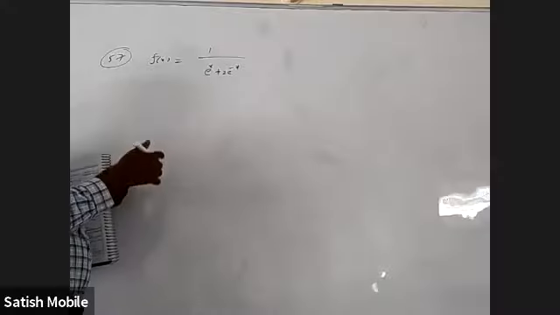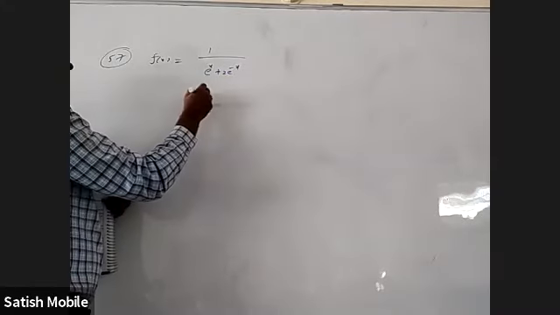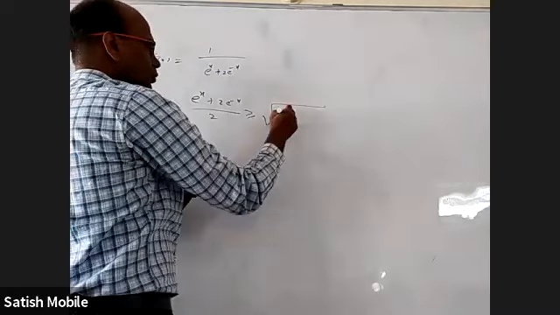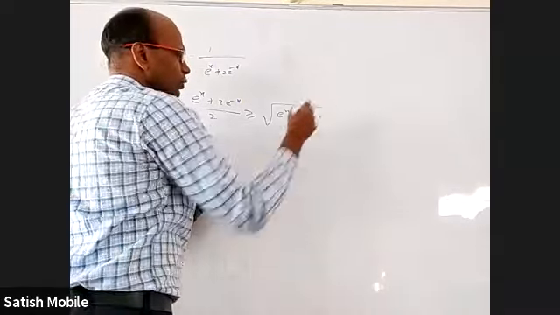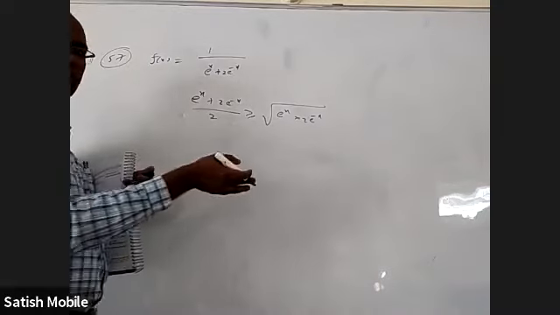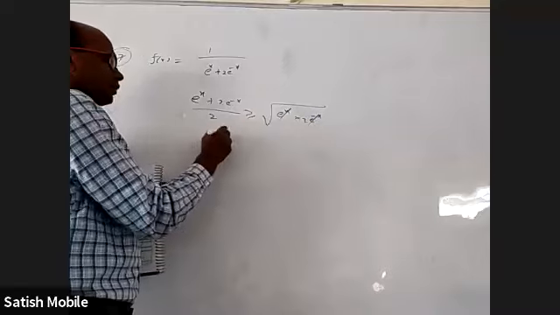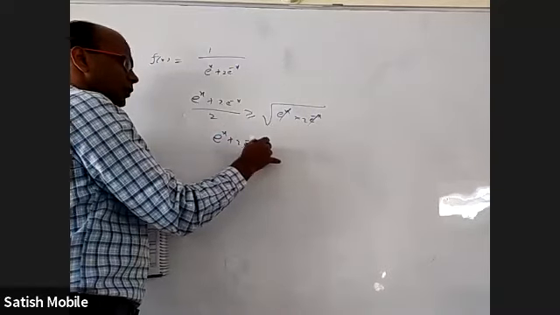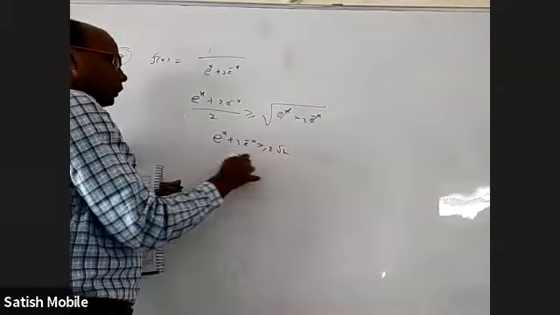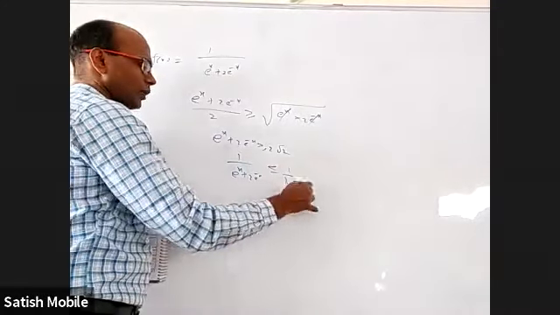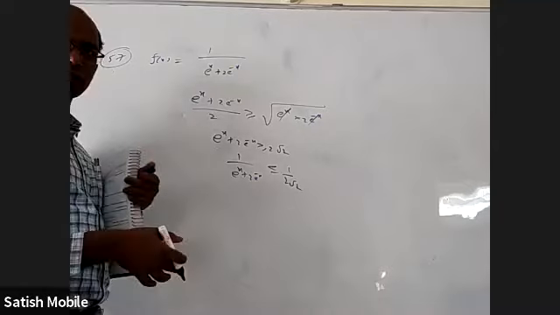Just use the inequality, you get the maximum. e power x plus 2 e power minus x by 2 is greater than or equal to square root of e power x into 2 e power minus x. Arithmetic mean is greater than or equal to geometric mean: a plus b by 2 greater than or equal to root of ab. The e power x cancels here. So e power x plus 2 e power minus x is greater than or equal to 2 root 2. 1 by e power x plus 2 e power minus x is less than or equal to 1 by 2 root 2. The value is always less than or equal to this.